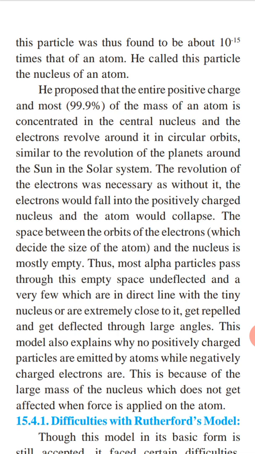They are having some energy level. The particular electron is having particular energy level और उसी energy level में वो revolve होते रहते हैं. The space between the orbits of the electron which decide the size of the atom and the nucleus is mostly empty. Thus, most alpha particles pass through this empty space undeflected, and a very few which are in direct line with the tiny nucleus or are extremely close to it get repelled and get deflected through large angles.